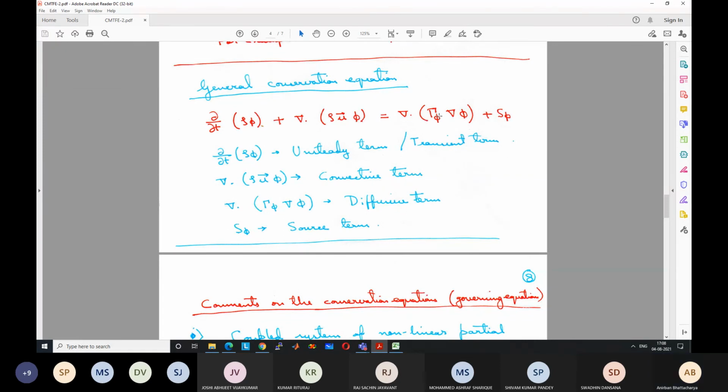Similarly, density, if it is a function of temperature. Again, I cannot find the temperature by solving the equation because I don't know the density itself, as it is a function of temperature and I don't know the temperature. So how will I know the density? As I cannot specify the density either, it becomes a very challenging problem to solve. So it is a nonlinear equation, very difficult to solve analytically.